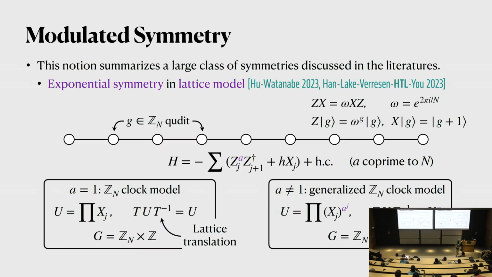It's a symmetry that's given by a product of X to the power A to the power j. So the exponent that appears in the definition of this operator already is a non-trivial function that depends on the position. As a result, translation acts non-trivially on this kind of symmetry, and they form semi-direct products. In particular, if we do a translation, the symmetry will be mapped to its A-th power, okay? So that's why there's a semi-direct product.